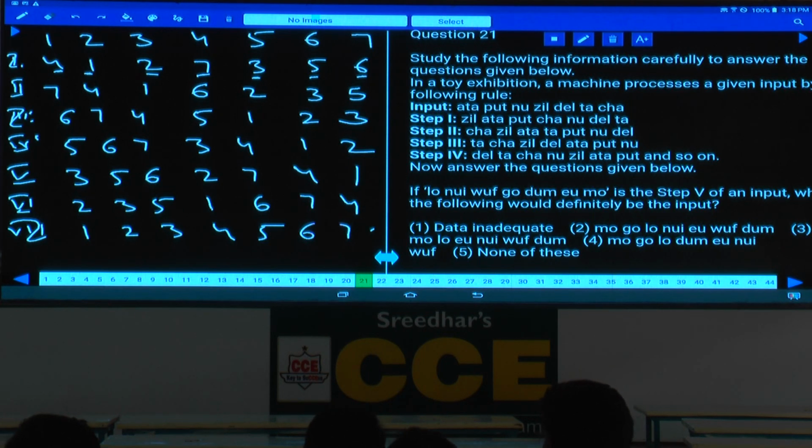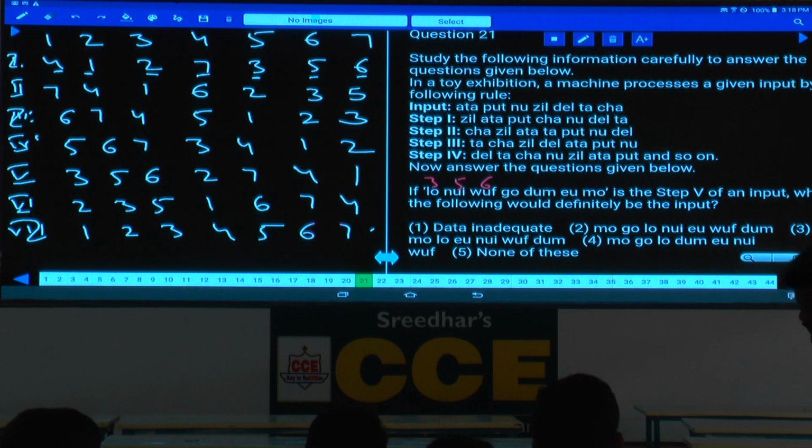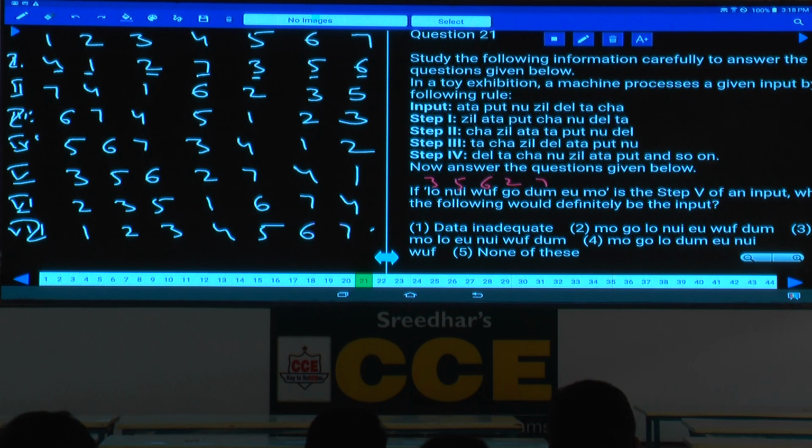Now step 5 is given. What is step 5 here? Then tell me the order of these numbers in step 5. 3, 5, 6, 2, 7, 4, 1 is the order in step 5. If step 5 is this order, now the question is about the input. In the input, the order of these numbers must be 1, 2, 3, 4, 5, 6, 7.